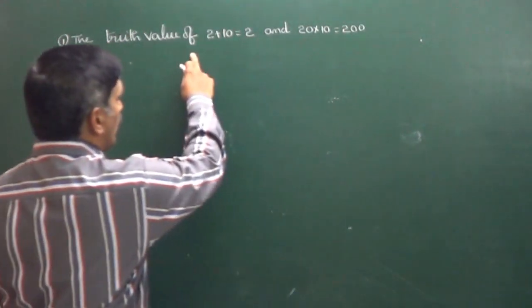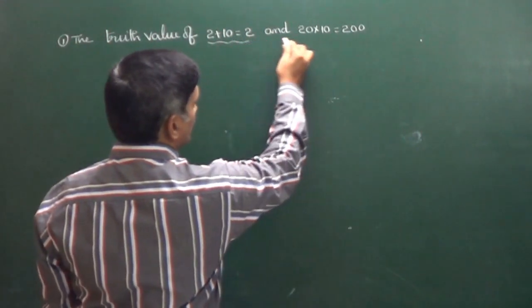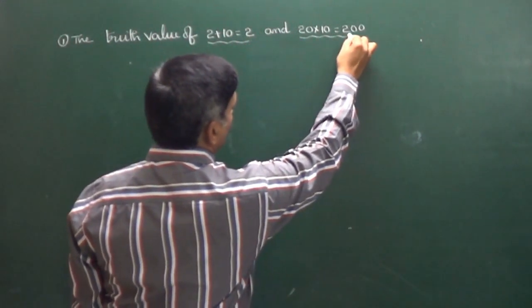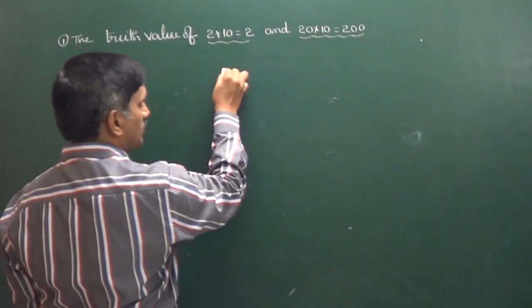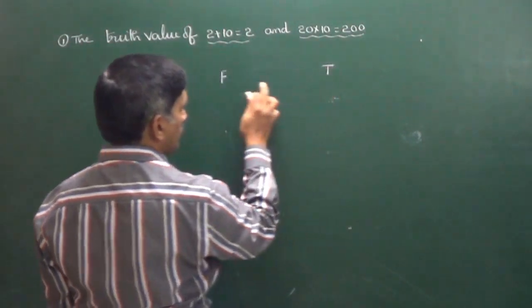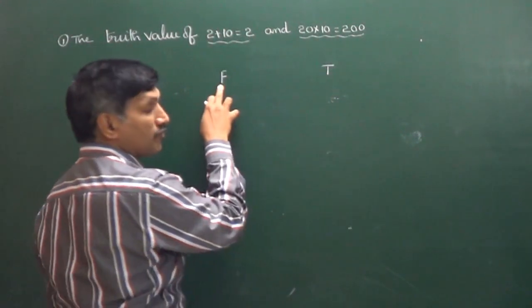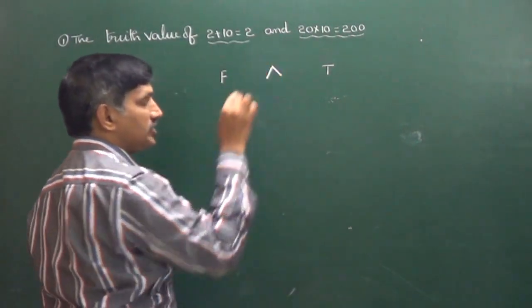The truth value of 2 plus 10 is equal to 2, and 20 into 10 is equal to 200. The first statement is a false statement and the second statement is a true statement. For these two statements, one is false and the other is true, and in between there is "and".